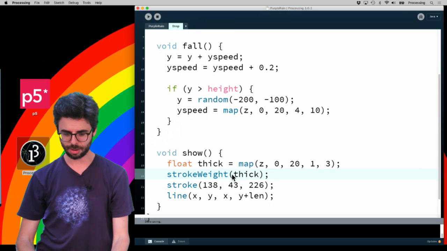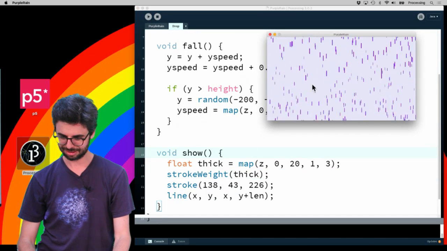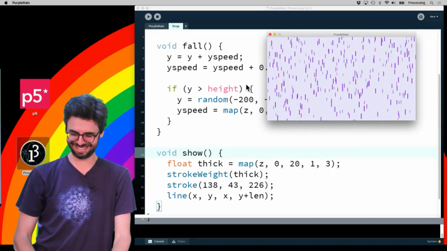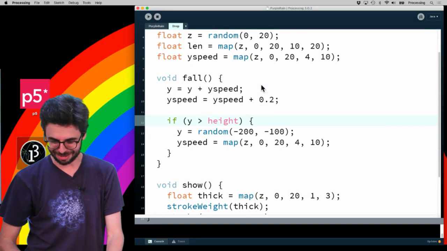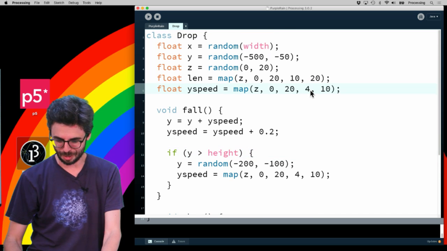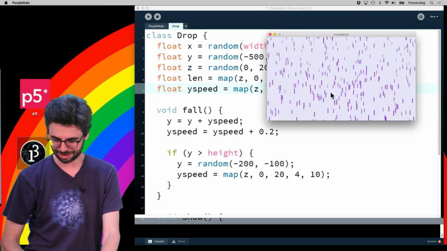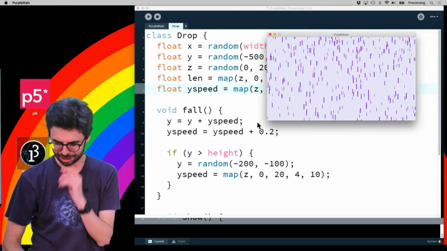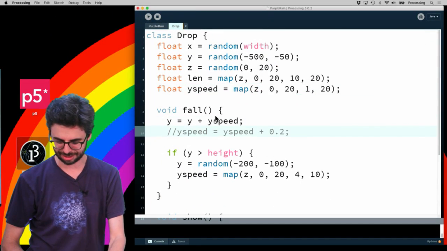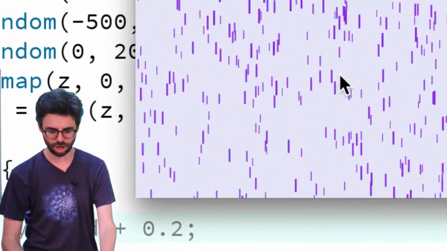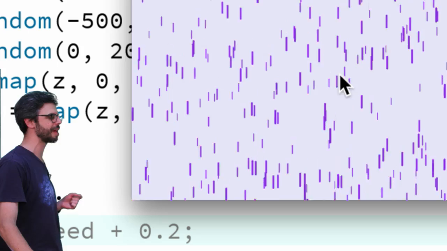Okay? So here we go. Let's see how that looks. It's probably not extreme enough. And I wonder if the gravity should also be mapped. So let's make the speed much more extreme. I'm just curious if that really makes a bigger difference. I don't know if it's actually, oh, let's take the gravity out for a second. Yeah, so you can see the effect is much stronger without the gravity.